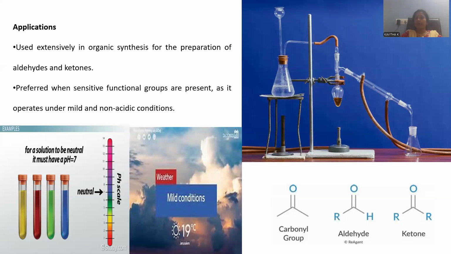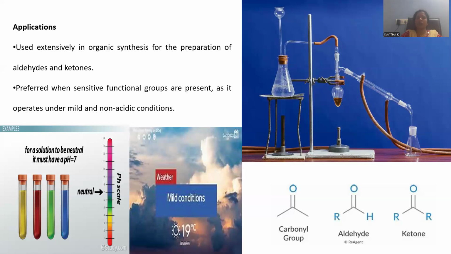And moreover, primary and secondary alcohols are reactive toward this one, tertiary alcohols are unreactive. The oxidation of tertiary alcohols is forbidden by means of the Swern oxidation process. The required conditions are very mild: lower temperature, a non-polar solvent, and a very mild base.